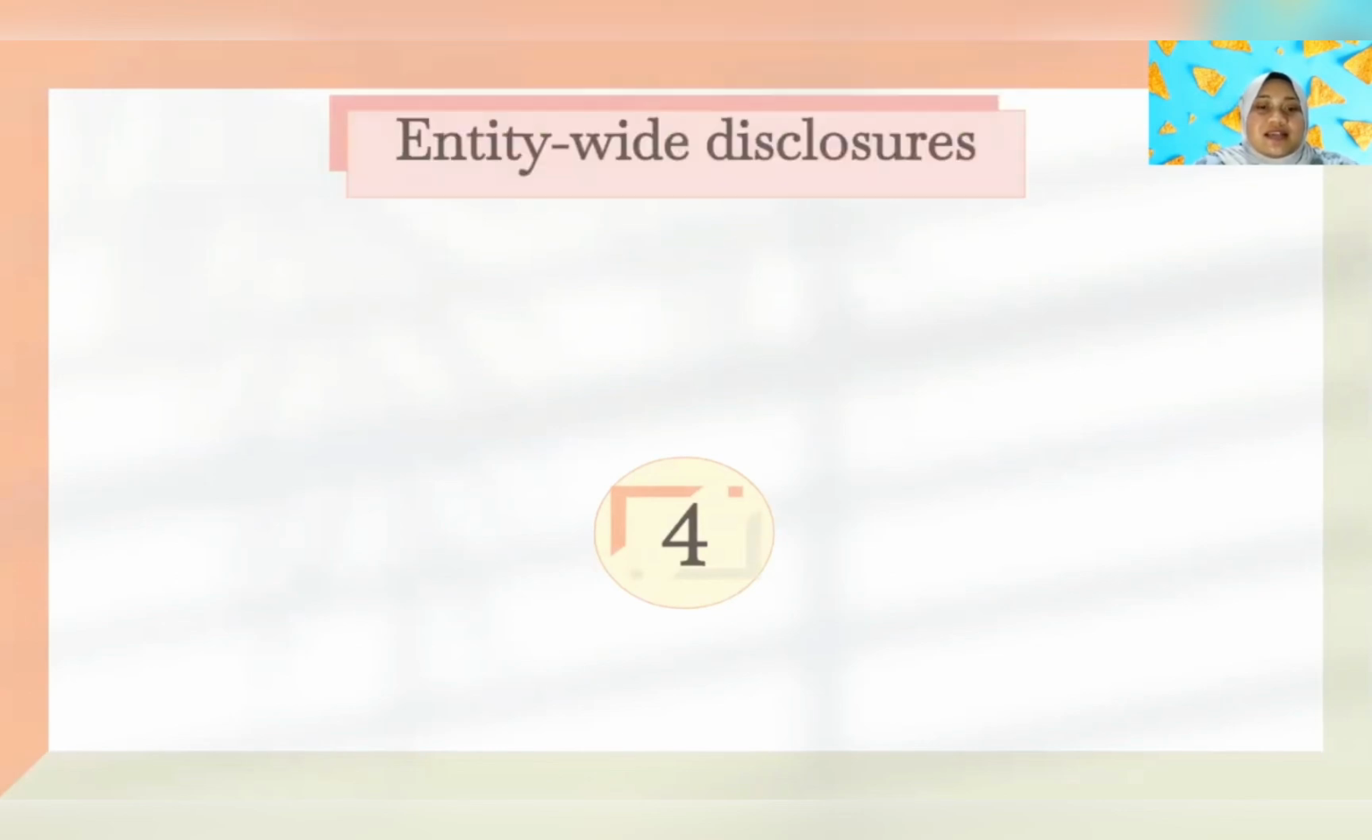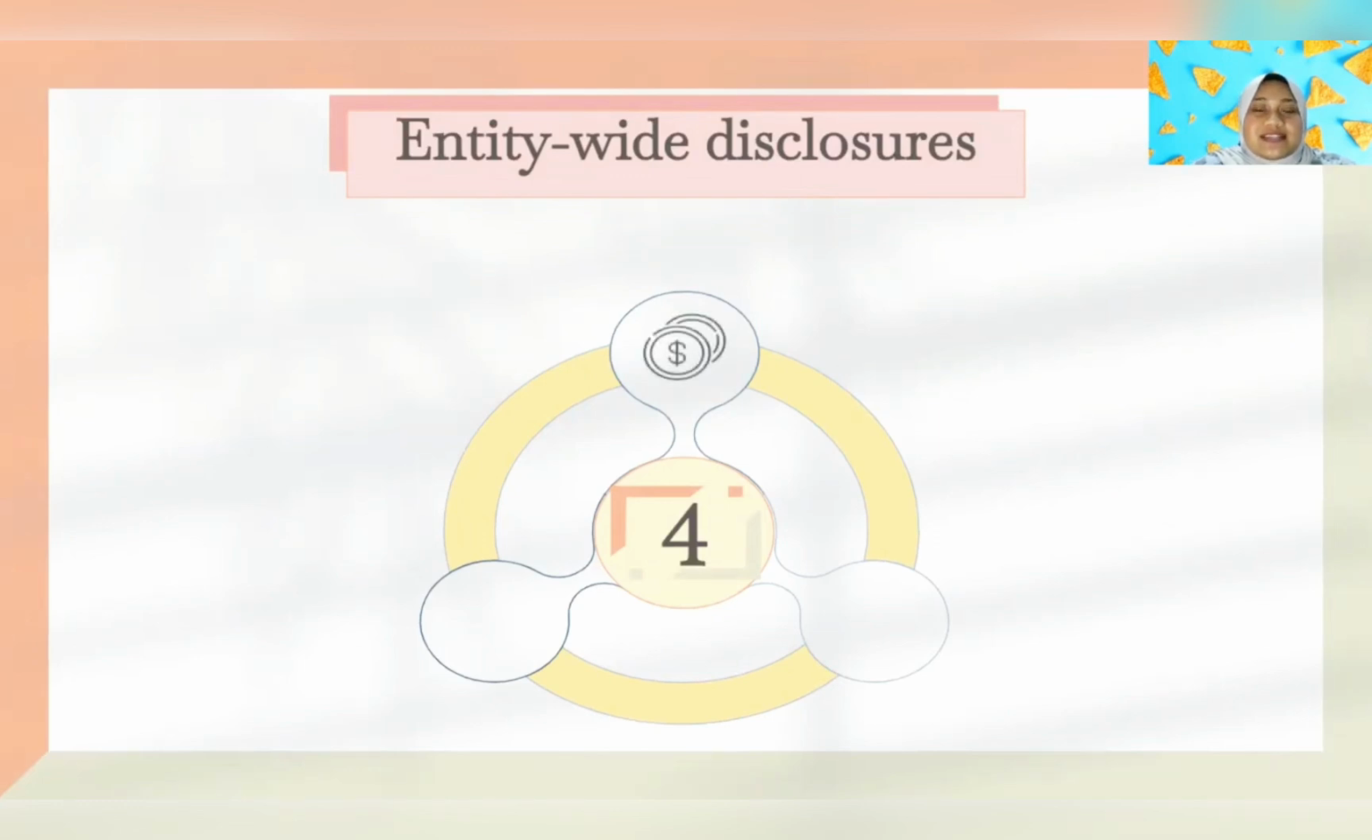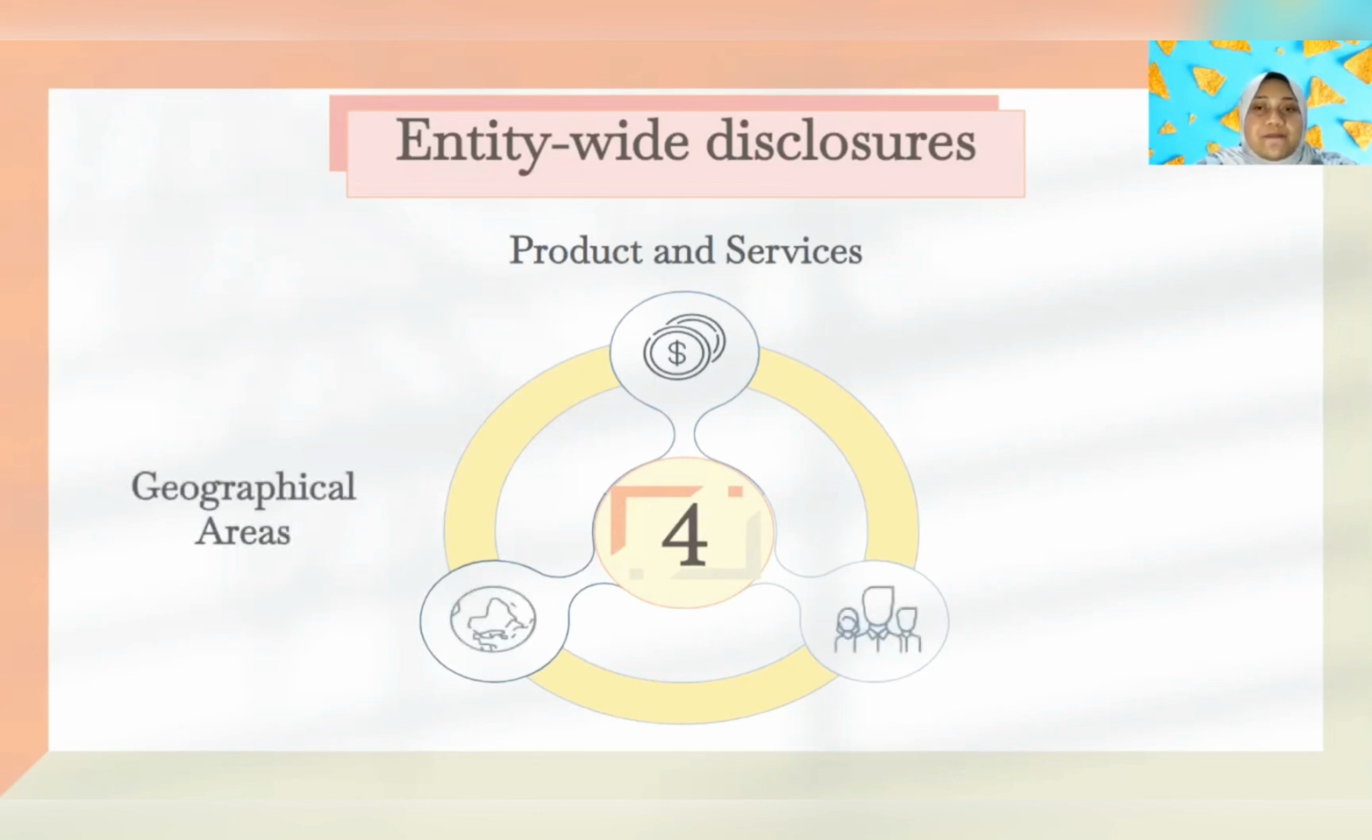Then the fourth category of operating segment disclosure is entity-wide disclosure. Entity-wide disclosure is not at segment level, but entity level for all segments. Here we have three subcategories. For your information, the three subcategories are product and services, geographical areas, and major customers.